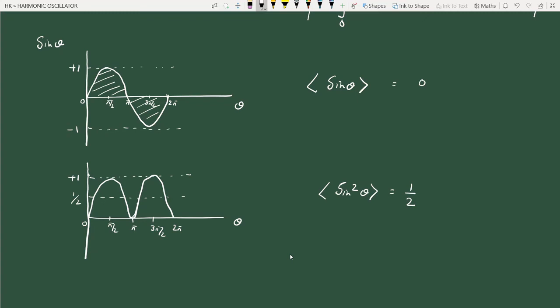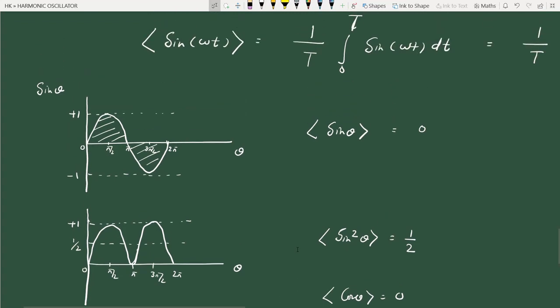So similarly for cos theta also we can say that the average value of cos theta over one cycle is 0. Similarly, the average value of cos square theta over one cycle is 1 by 2. Remember that we are doing this calculation over one cycle only. If it is half cycle or some other time interval, it will be different. So over one cycle, this is the situation.